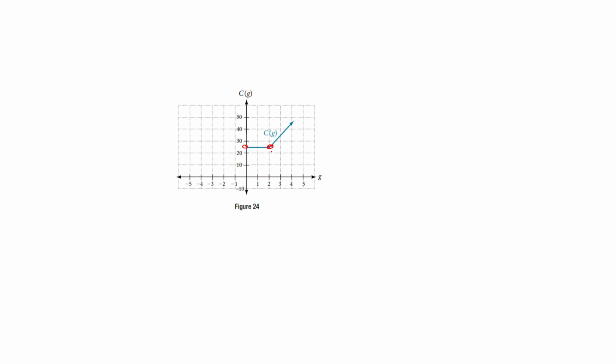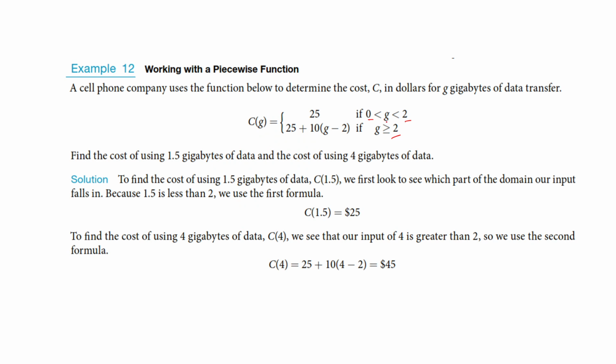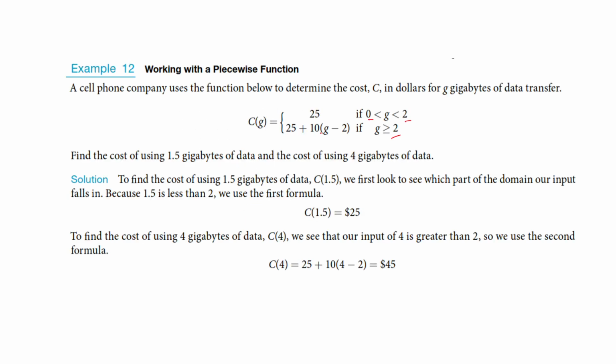Okay, and from that point, now that I have all the endpoints done, what I'm going to do is graph between those points. So from 0 to 2, I'm this constant function, so I'm always 25. Now, when x is greater than or equal to 2, it's this function here, which is just a line. Let's tidy this up.